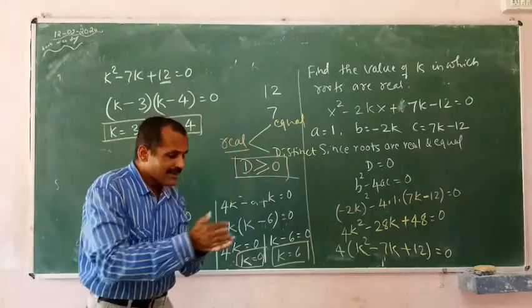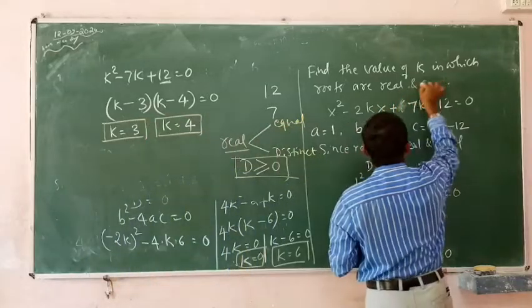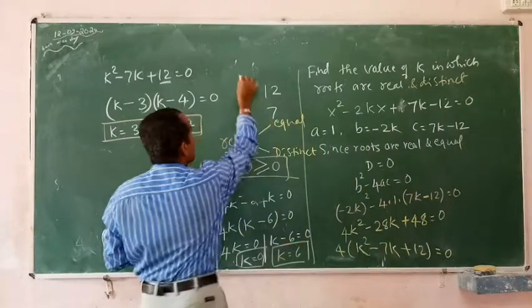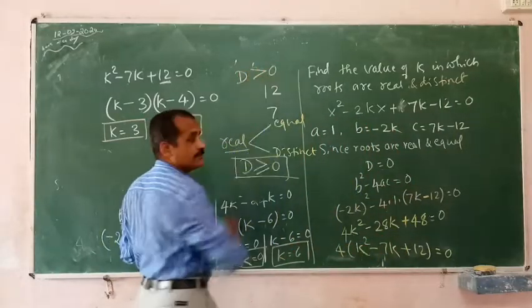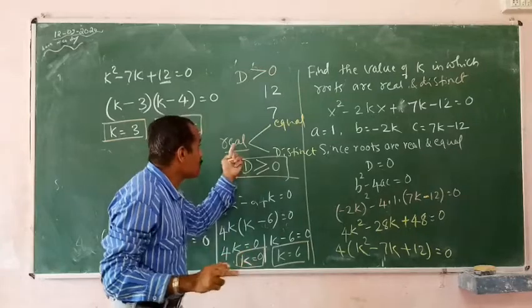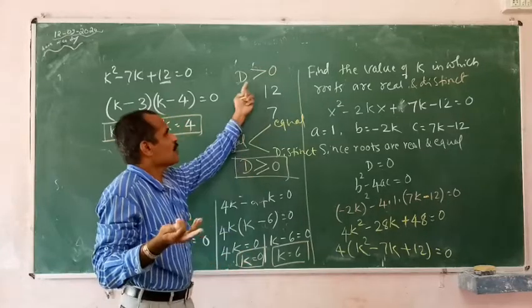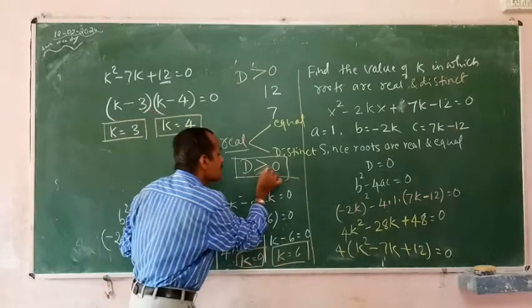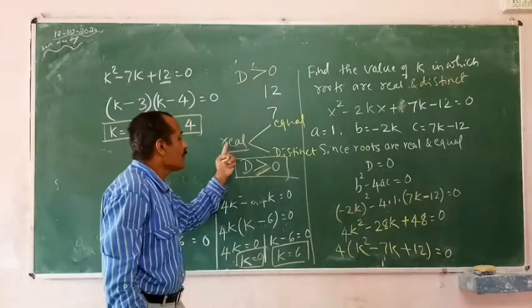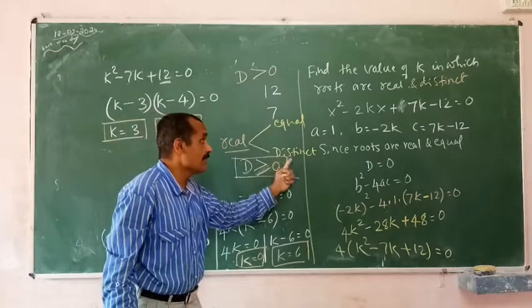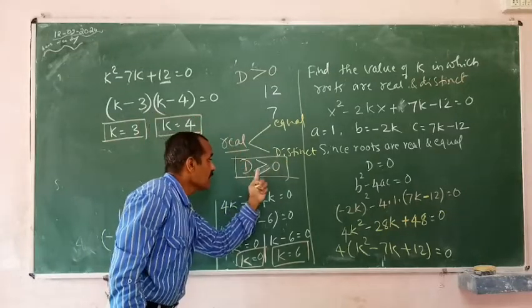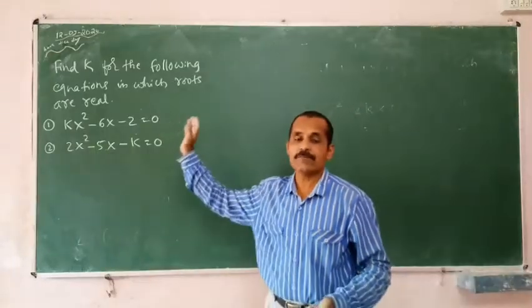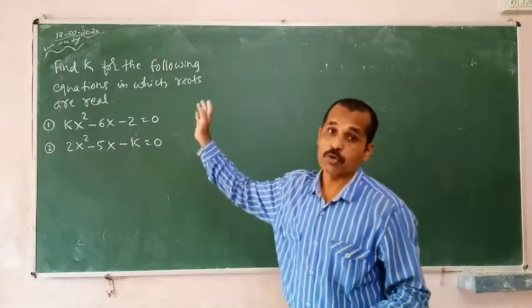By chance, if they have given real and distinct, very simple: d is greater than 0. Right? So I will teach you one problem of real. Then naturally you can do this also. If you remove this equal, that will be real and distinct. If it is like this, it is only real. Because real means two meanings: real and equal, real and distinct. Okay students, here there are two more problems.